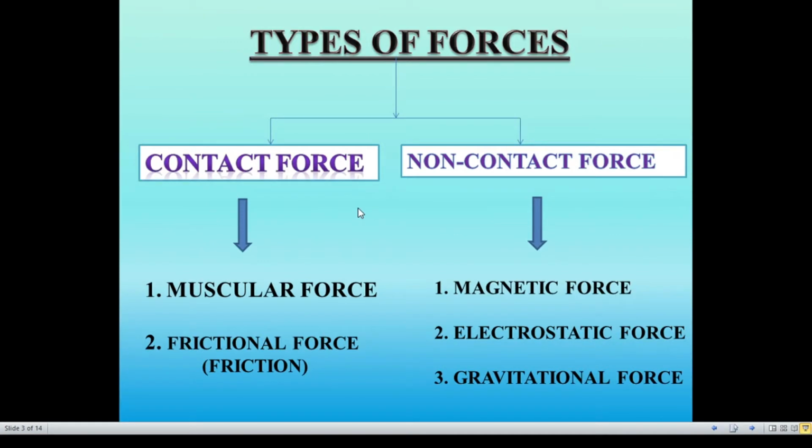So we know that the types of forces are broadly classified into two types. One is contact force, another one is non-contact force. I already told you what is meant by contact force. A force which can be exerted by an object on another object only through physical touching is called contact force. So a force which can be exerted by an object on another object even from a distance, that means without physical touching, is called a non-contact force.